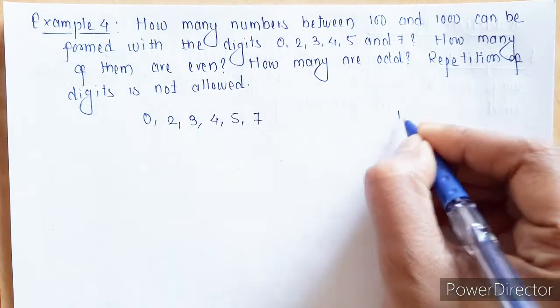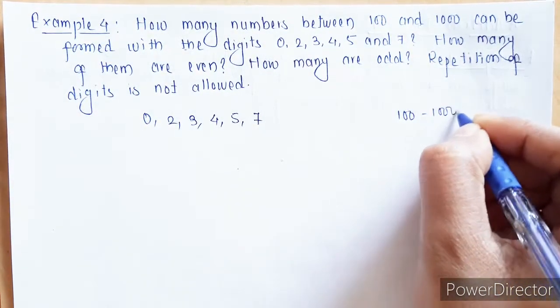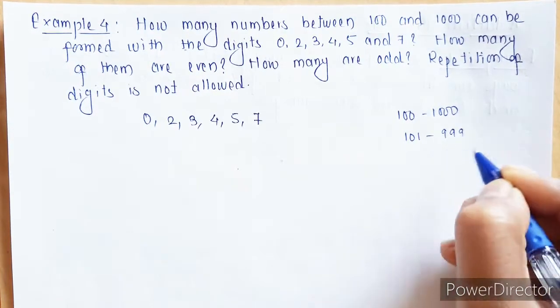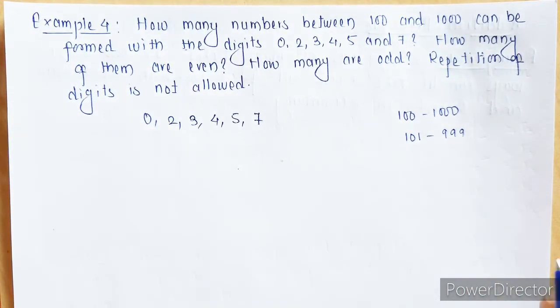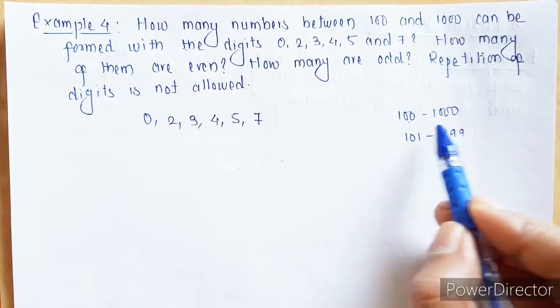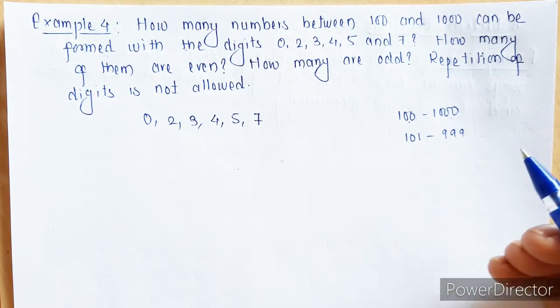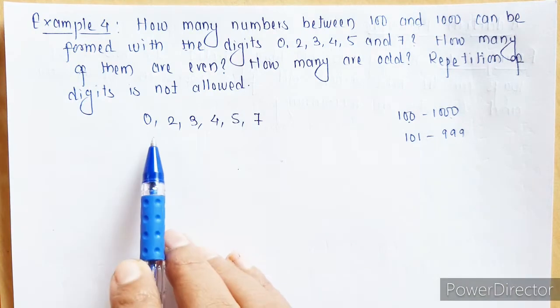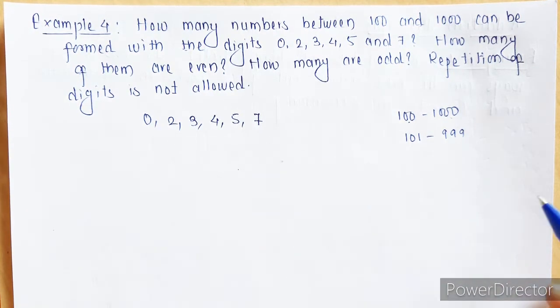Now between 100 and 1000, starting from 101 to 999, we have all 3-digit numbers. So we have to find out how many ways we can use these digits and form a 3-digit number.